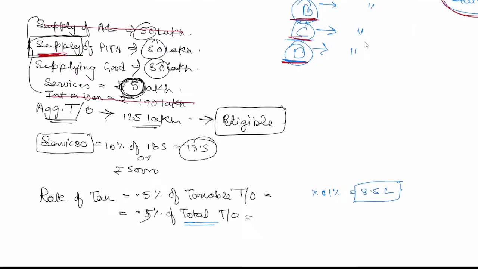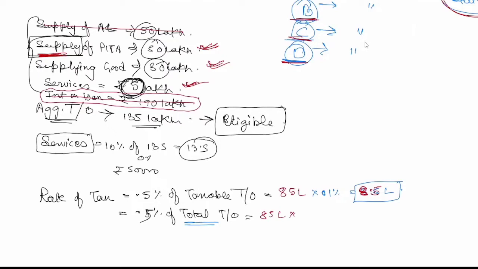So what will come over here is 5 plus 30 plus 50, so 80 plus 5, 85 lakh will come, and 8.5 lakh is the tax he will pay. And when I talk about total turnover, supplying goods will come, services will come, but interest on loan will not come. So again, it will be 85 lakh only.